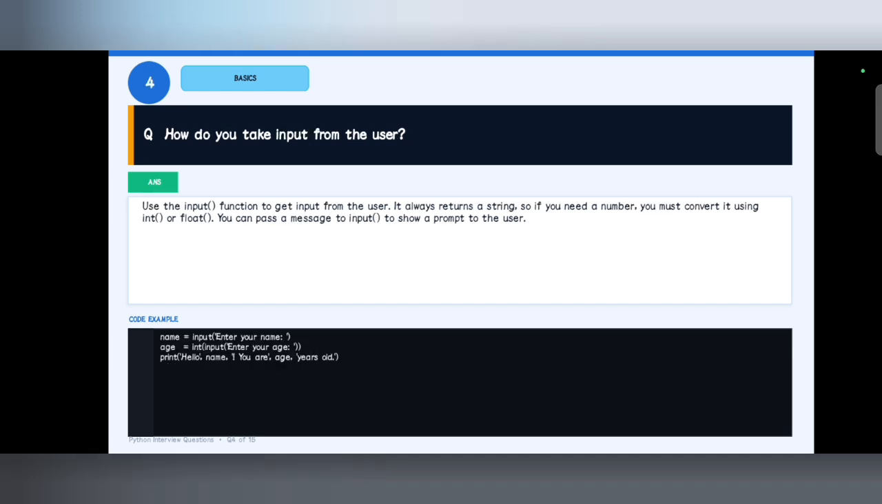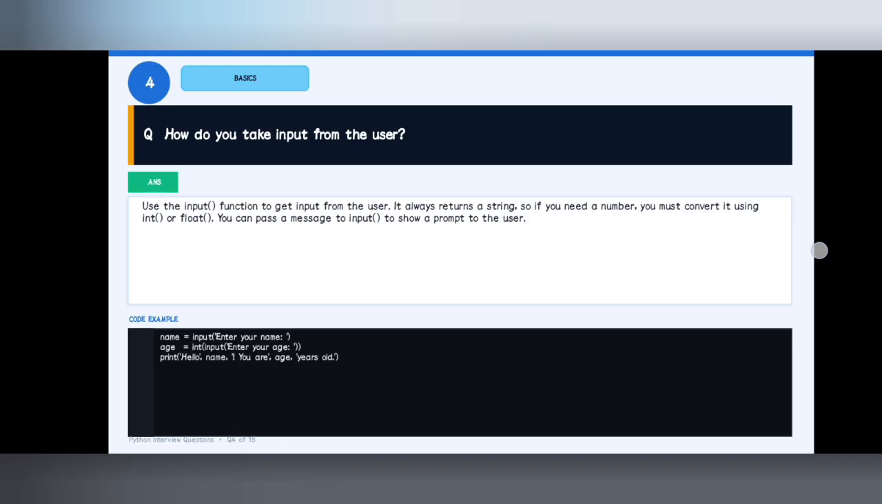And next one is, how do you take input from the user? Just like given below, we can use the input function to get the input from the user. Just like name is equal to input brackets, then we can directly enter the value for the name, or else we can give any message for the input, like enter your name.